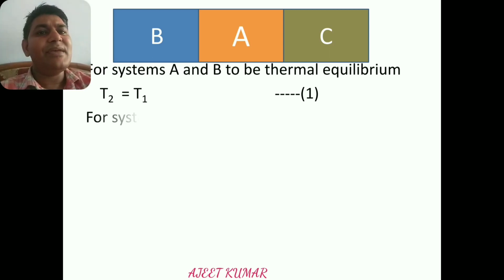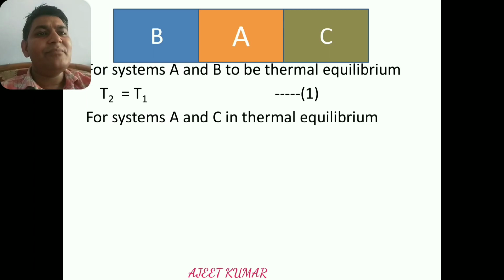And similarly, if system A and C are in thermal equilibrium, it means the temperature of system A will be equal to the temperature of system C. Therefore, T1 is equal to T3. Let us say this is equation 2.